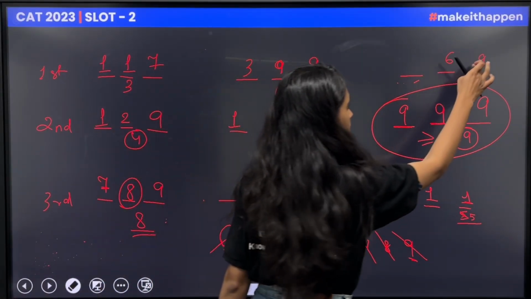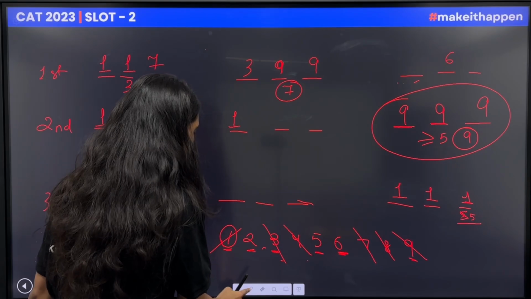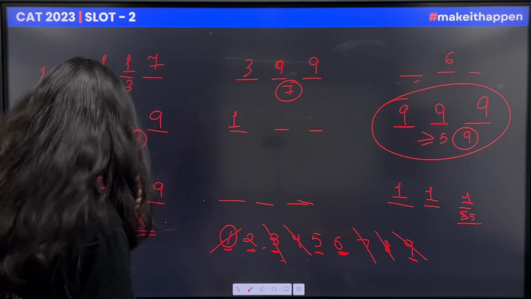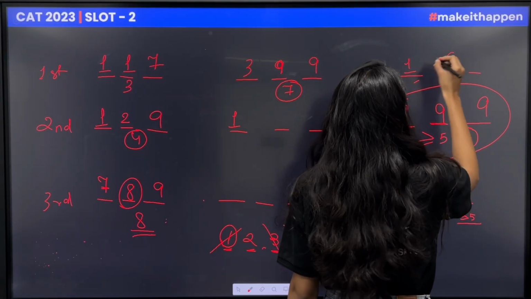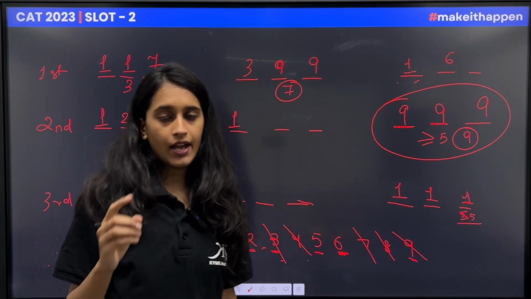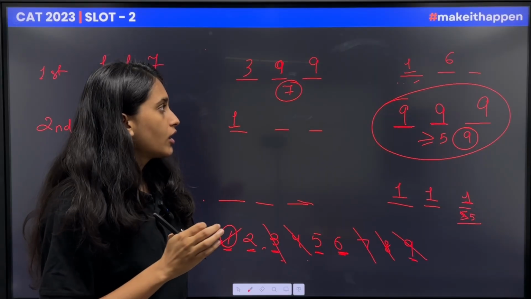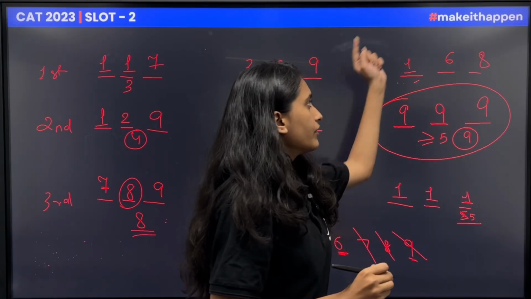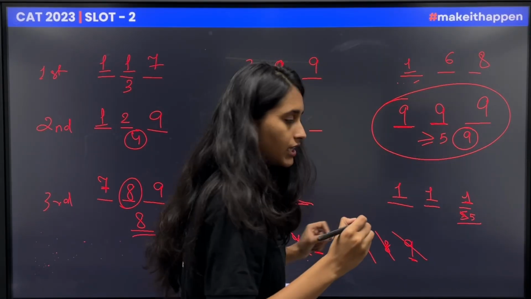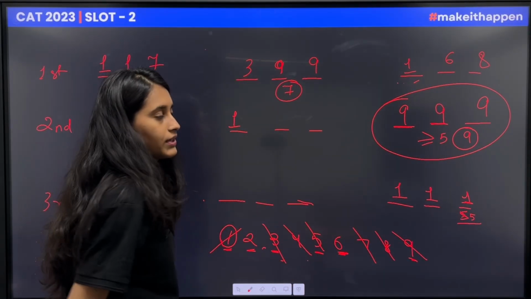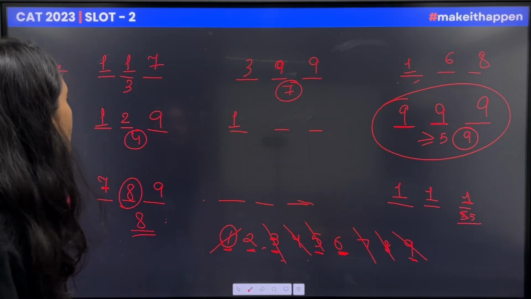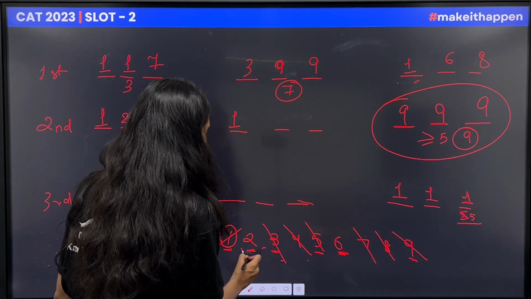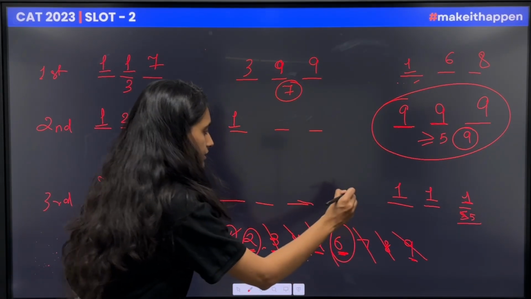So this statement won't be correct, and the second statement can also not be correct because the median is not 1. This has to be 1. If this is 1, the total is 7 and we want a multiple of 3, so this has to be 8. It turns out to be 15, and 15 by 3 is equal to 5. So this will get cancelled. Now we have the options of 2 and 6.